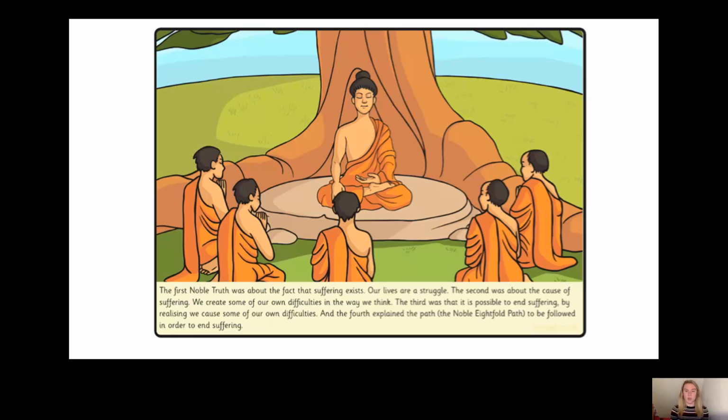The third was that it was possible to end suffering by realising that we were the cause of some of our own difficulties. And the fourth explained the path, which was called the Noble Eightfold Path, to be followed in order to end suffering. So what to do in order to end suffering.